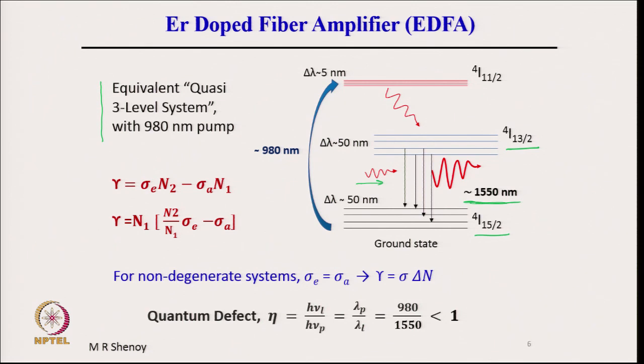The second point is, for a non-degenerate system, when we discussed the theory of laser, we considered non-degenerate systems and sigma E was equal to sigma A. This is, the emission cross section was equal to the absorption cross section.